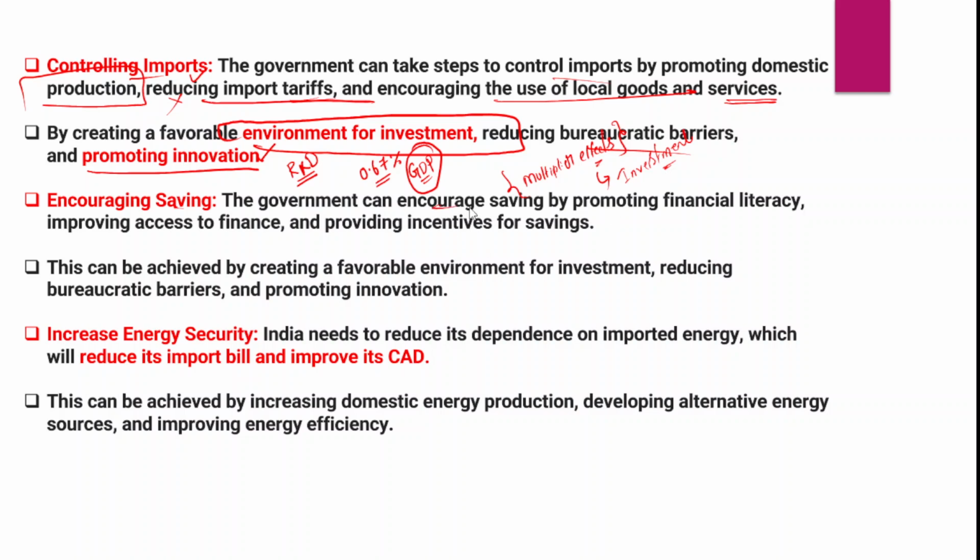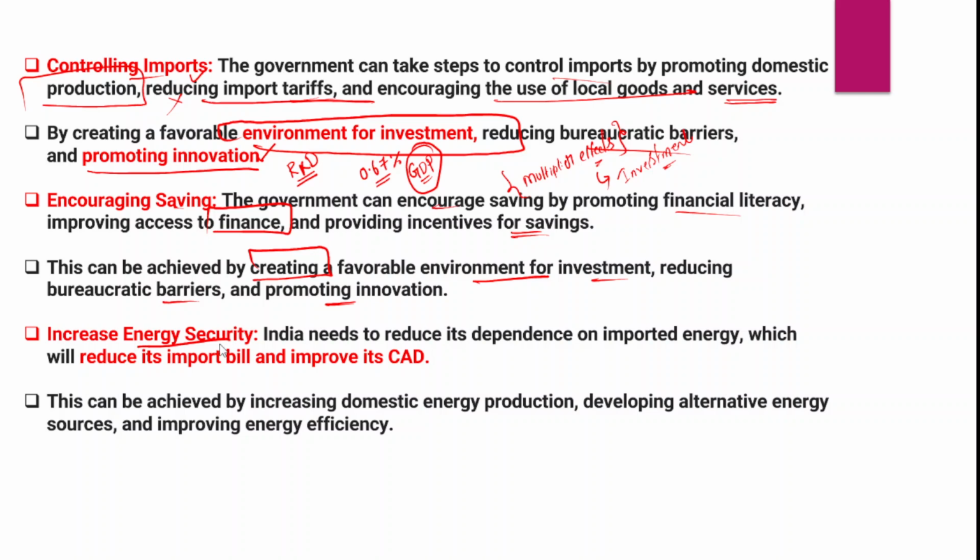So the government should encourage savings by promoting financial literacy among individuals, and financial inclusion measures should also be undertaken by the government. And the government should also take measures to improve access to finance, thereby providing incentives for savings. This can be achieved by creating a favorable environment for investment, reducing the bureaucratic barriers and promoting innovation as well.